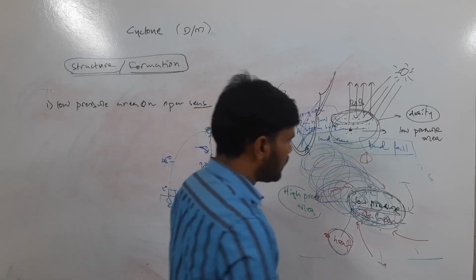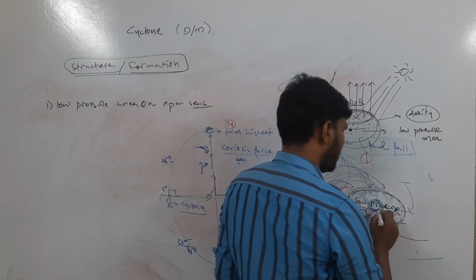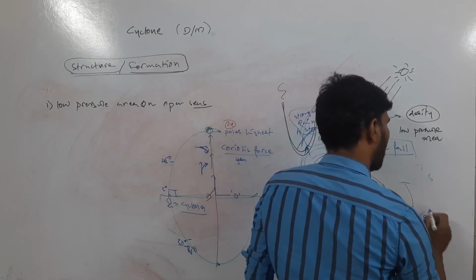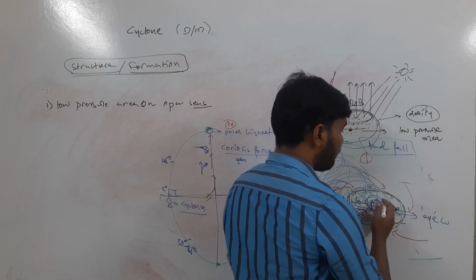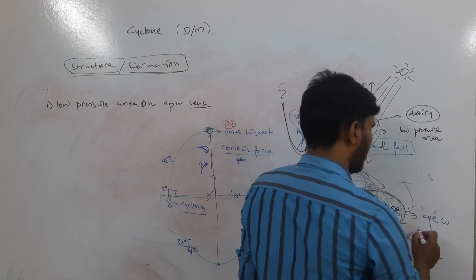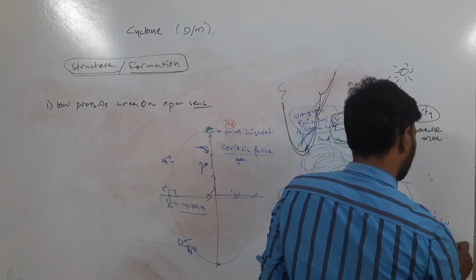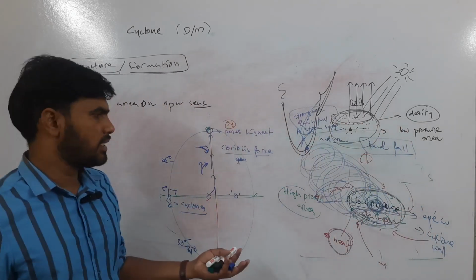Okay, so this particular thing around which the air is circulating is called the eye of the cyclone. And this wall, from where the air pressure is actually building, is called the cyclone wall. So basically this is the system.